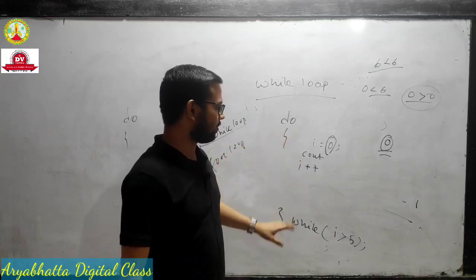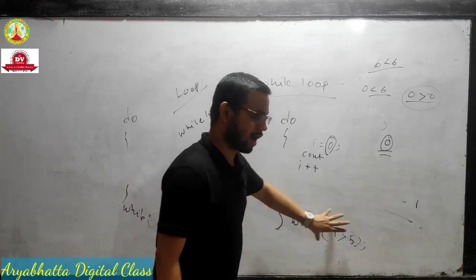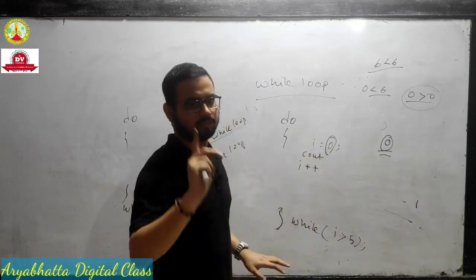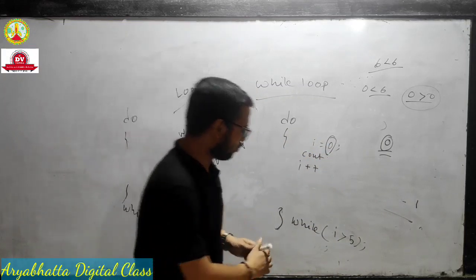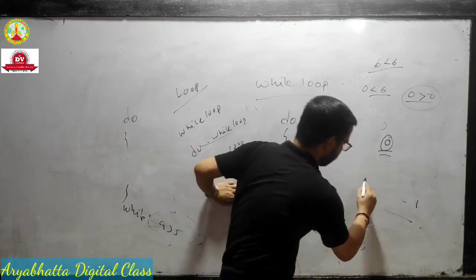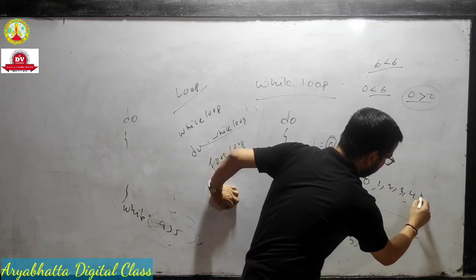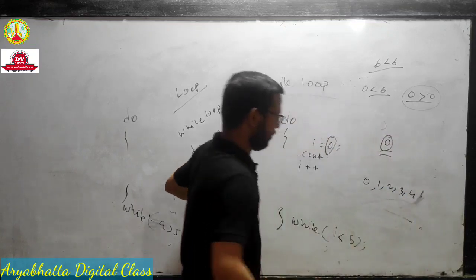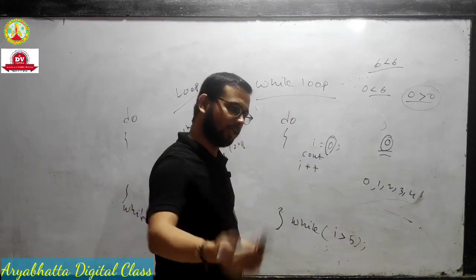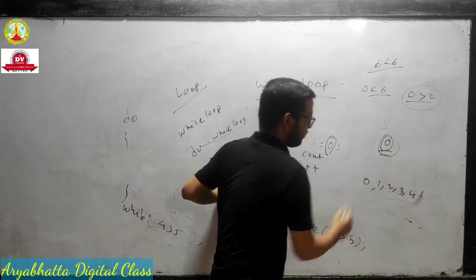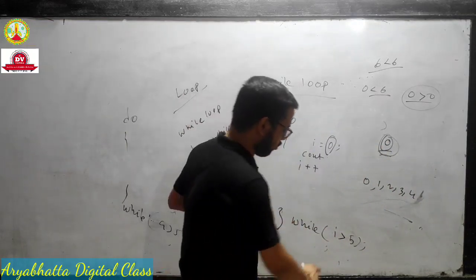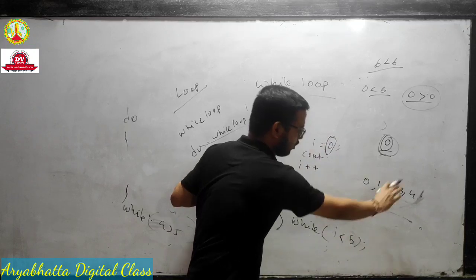But in a do while loop, the condition is checked after the body, meaning at least one time the body is executed. If it is true, then it is completely executed. Suppose I less than 5, then 0, 1, 2, 3, 4 come.